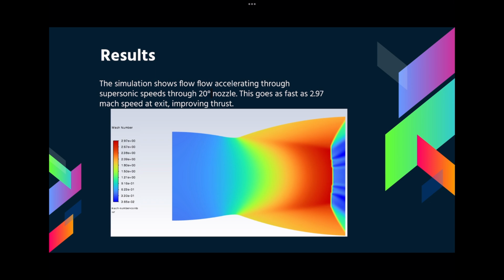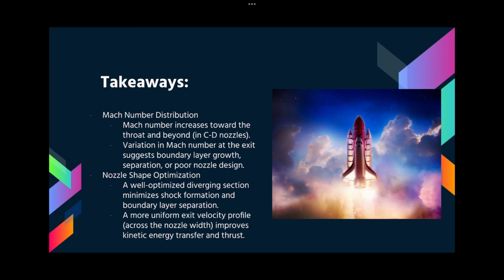This is a picture of our results using a contour plot of the Mach number, and for this specific result we are showing a 20-degree nozzle which we created, which has a 2.97 Mach speed at exit, which is showing an improvement on thrust. Some takeaways from this is that we can see that the Mach number increases toward the throat and beyond in the converging and diverging nozzles. There's also a variation in the Mach number at the exit, which suggests boundary layer growth, separation, or it could be due to poor nozzle design.